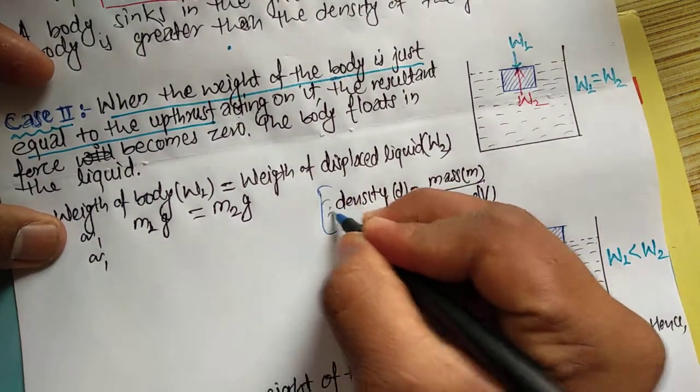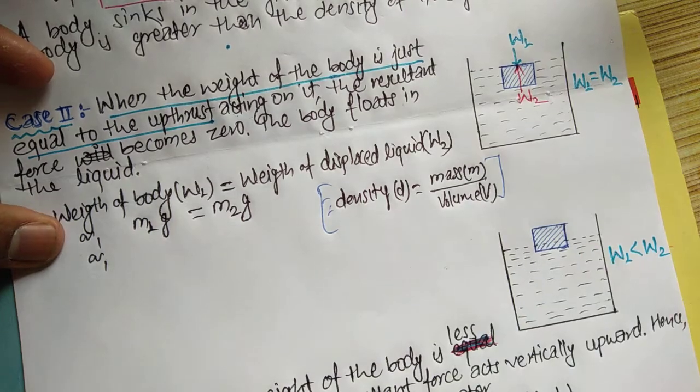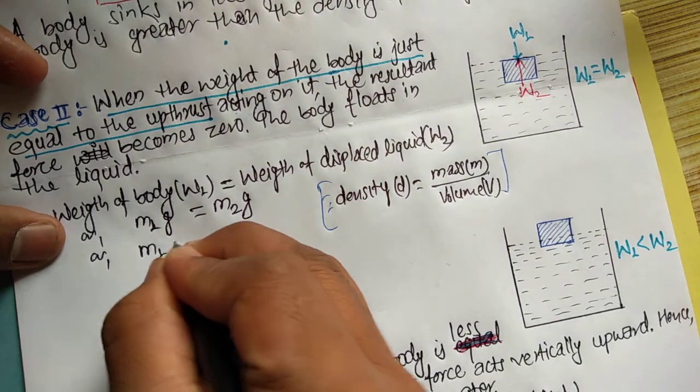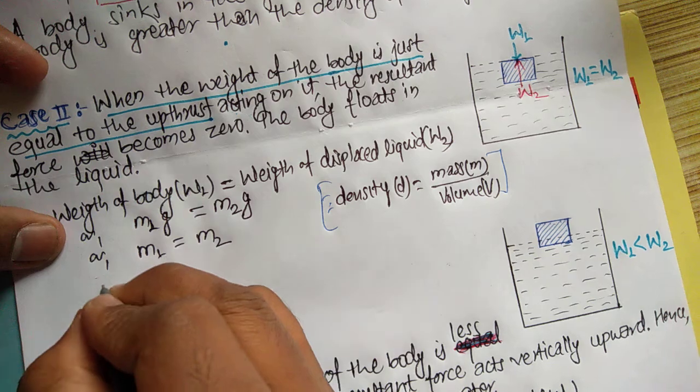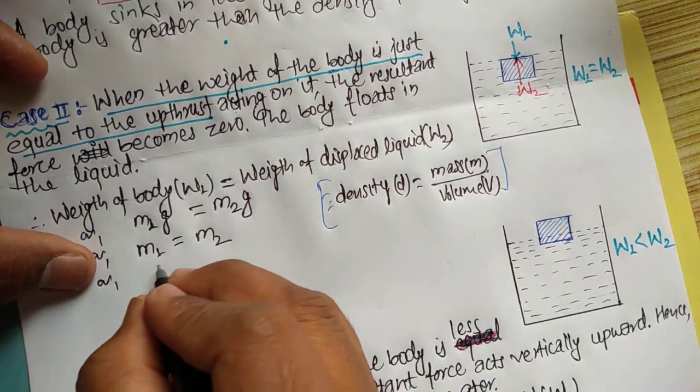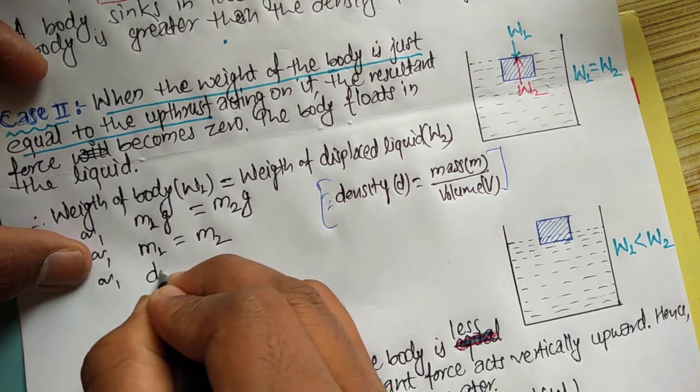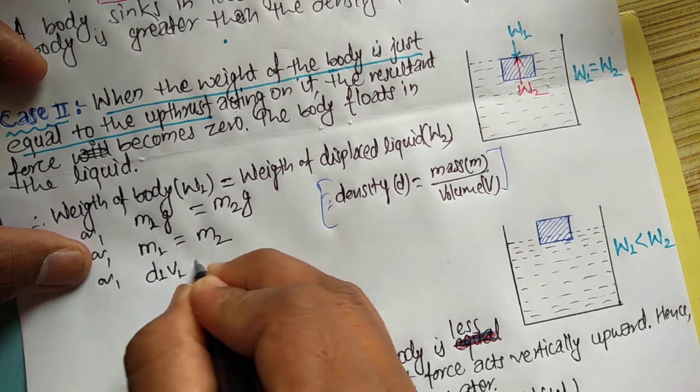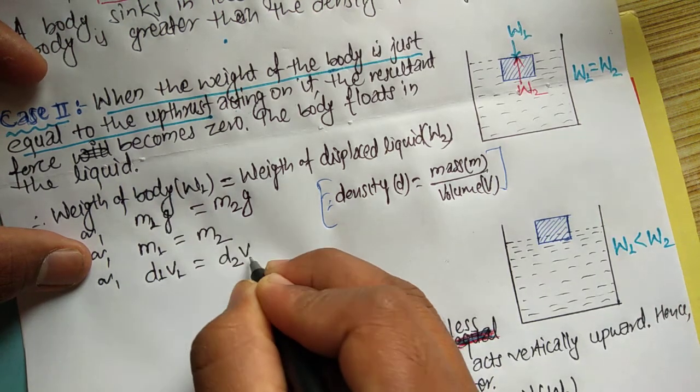So from here we can put the value of m1 is equal to m2, or m1 is equal to d1 V1 is equal to d2 V2.